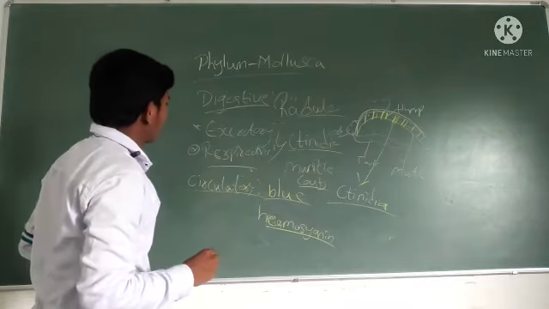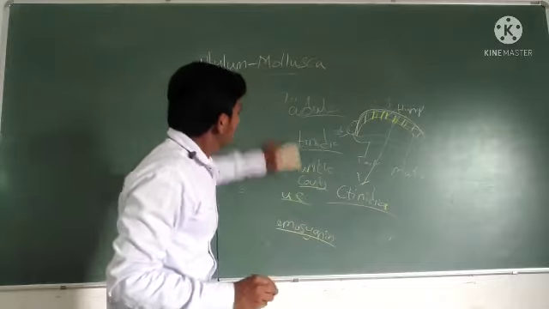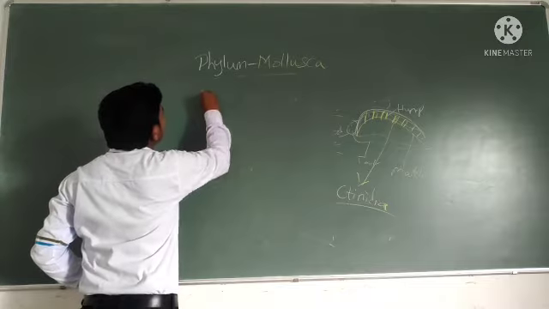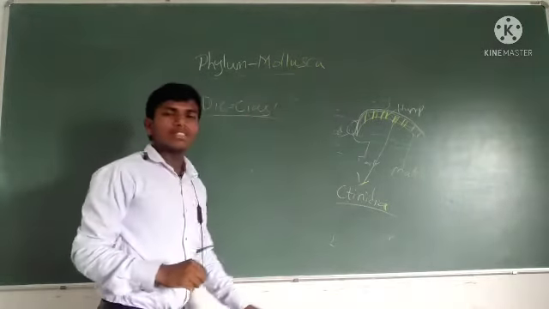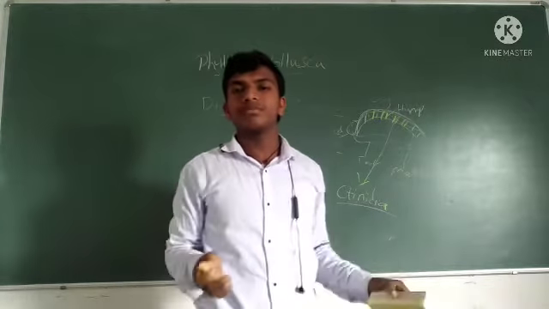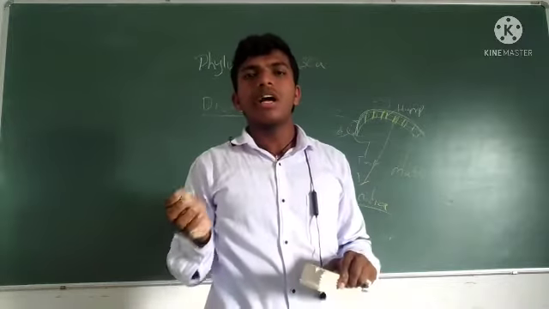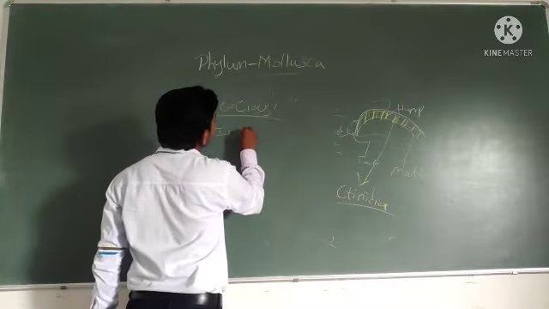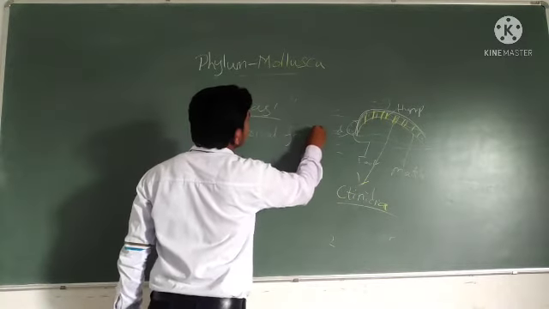Okay. Next, reproduction. The important thing is reproduction. These are dioecious. Dioecious means male and female sexes are separate. But fertilization is internal.